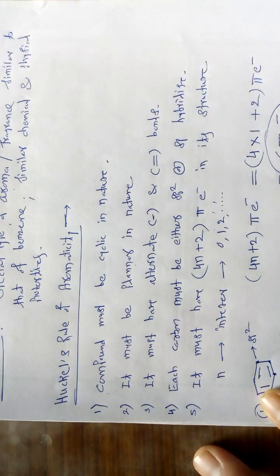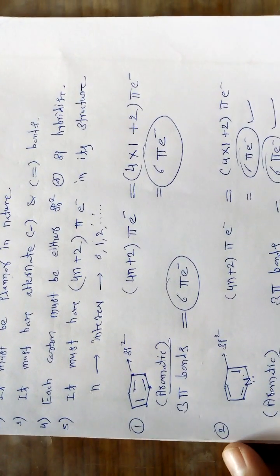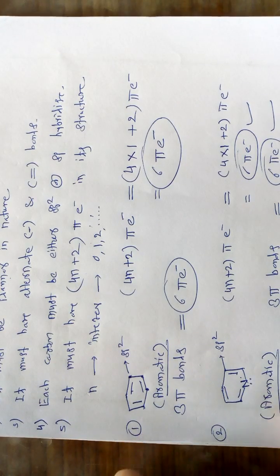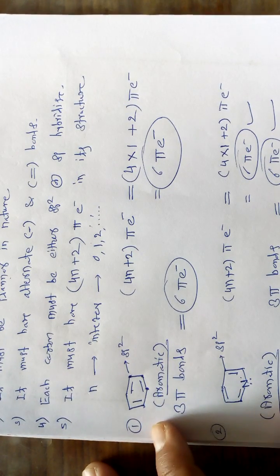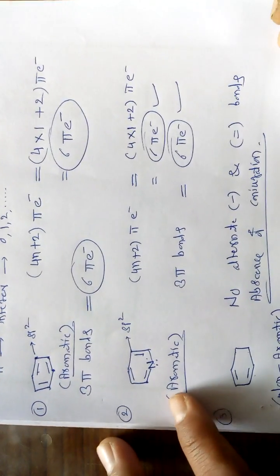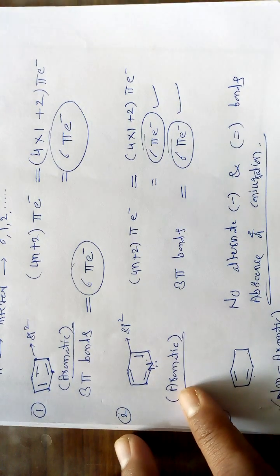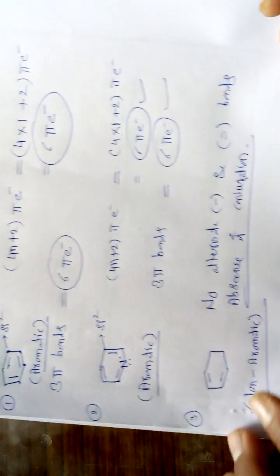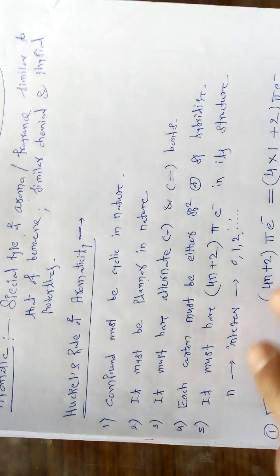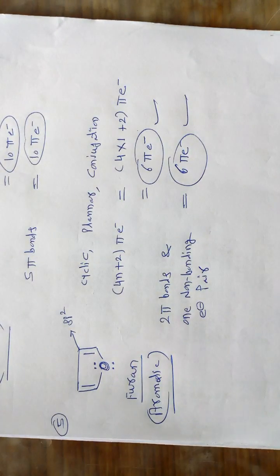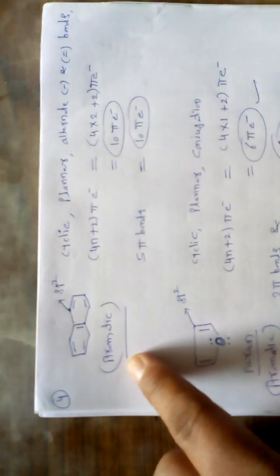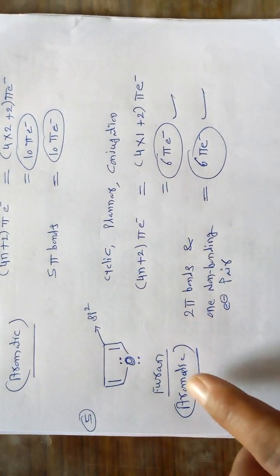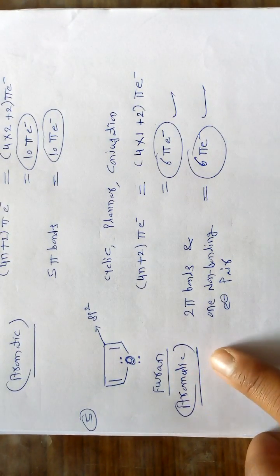So for this purpose we took some different examples of aromatic as well as non-aromatic compounds. We took benzene, which is an aromatic compound. We took the pyridine compound, which comes out to be aromatic in nature. The next compound is cyclohexadiene, which is non-aromatic in nature. And the last 2 examples we already discussed: example number 4 is naphthalene, which is also aromatic in nature, and the last example is furan, which is also aromatic in nature.